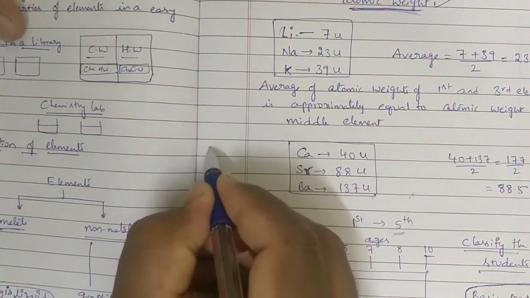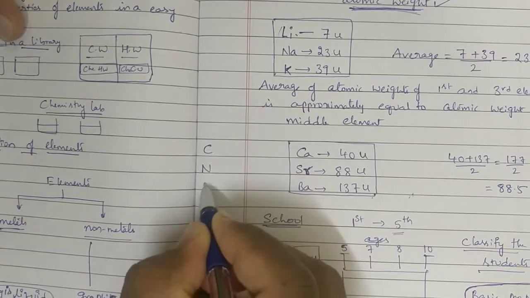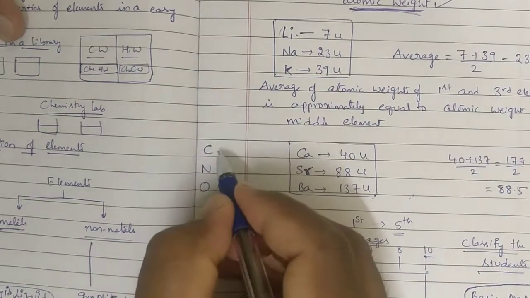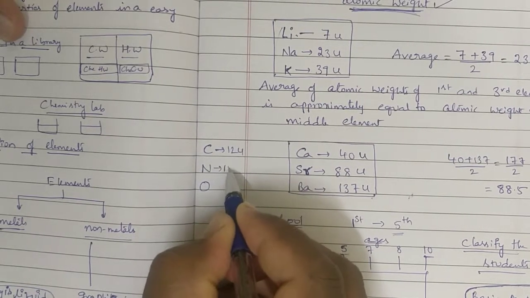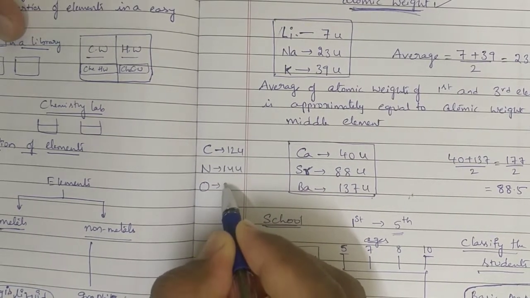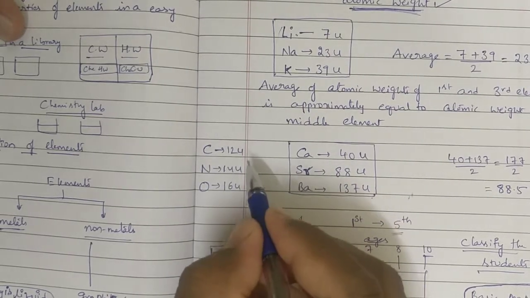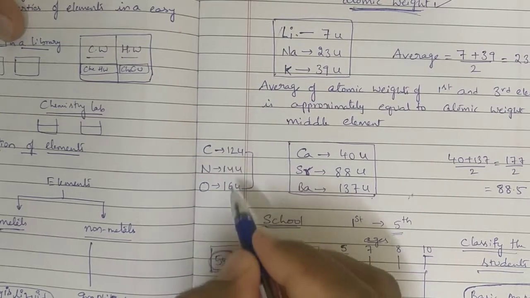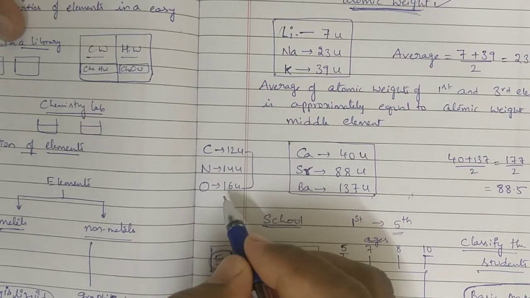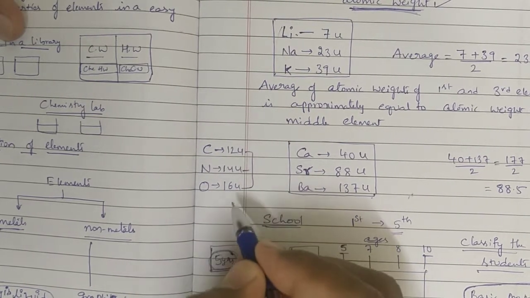let us consider carbon, nitrogen, oxygen. Carbon atomic weight is 12 units, nitrogen atomic weight is 14 units, oxygen atomic weight is 16 units. If you take the average of the first and third one, 12 plus 16 by 2, 28 by 2, it is 14. We are getting the middle element.